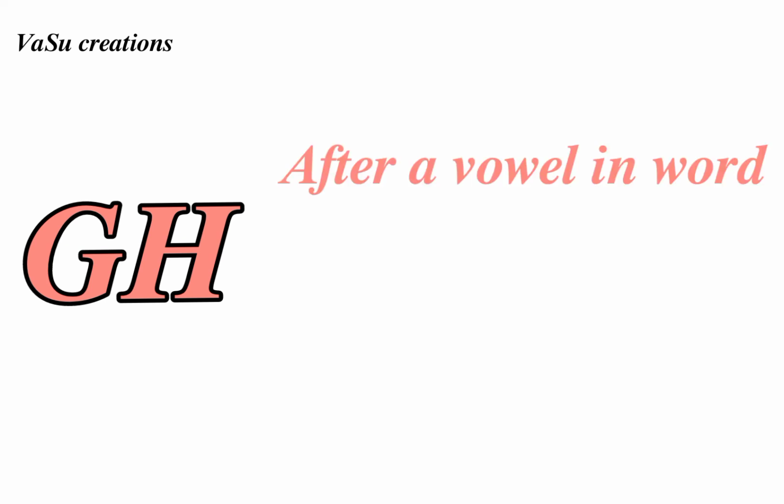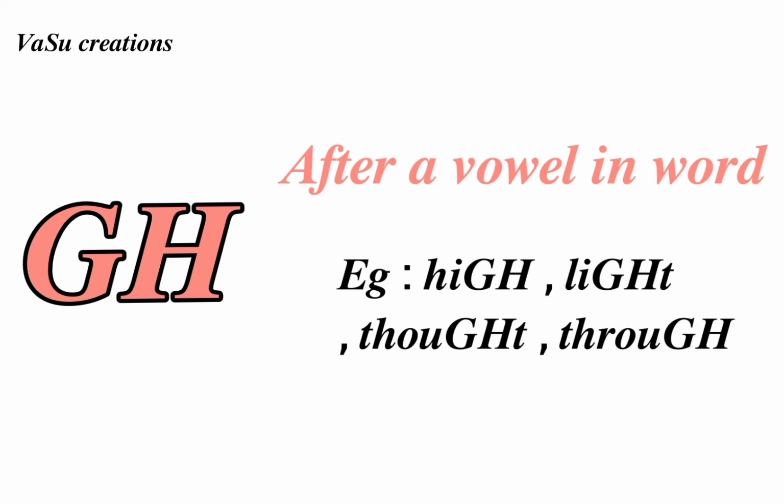The next letter combination is GH. The condition is that GH is not pronounced when it comes after a vowel in a word, such as high, light, thought, through, etc. If we see the above examples, then we will find that the GH combination after a vowel is silent.